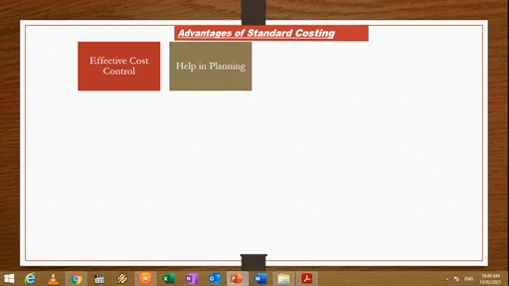Second advantage we can say is help in planning. Standard costing establishes standards, which is a very useful exercise in business planning, which instills in the management a habit of thinking in advance.